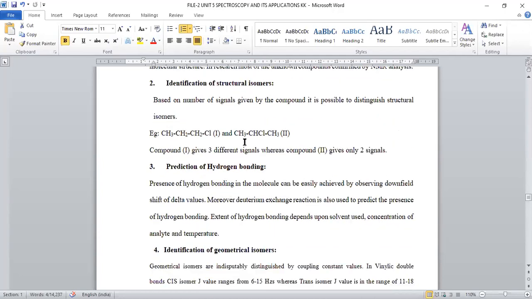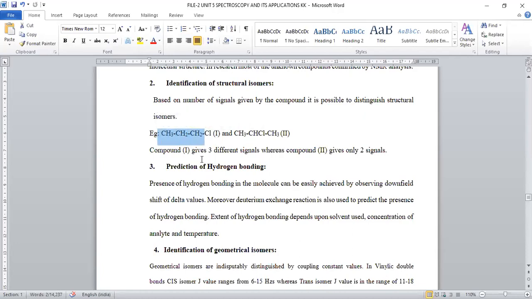So structural isomers: based on the position of the functional group, the position of the signal will vary. So in this way, we can identify structural isomers also. How can we predict? If you take 1-chloropropane, 3 carbons have 3 sets of protons, which have different environments. This CH2 is surrounded with CH2 and Cl. This CH2 is surrounded with CH3 and CH2. This methyl has an alkyl group on one side. So 3 different sets will be there.